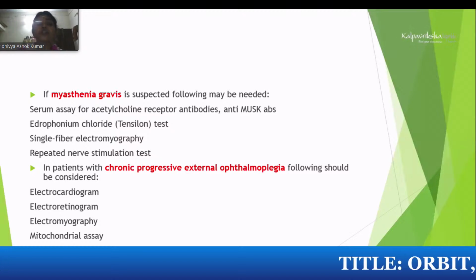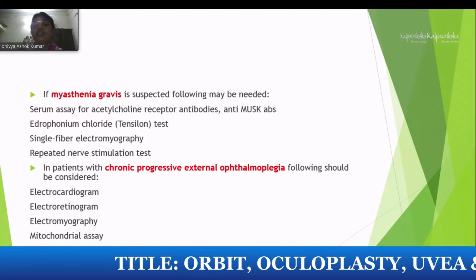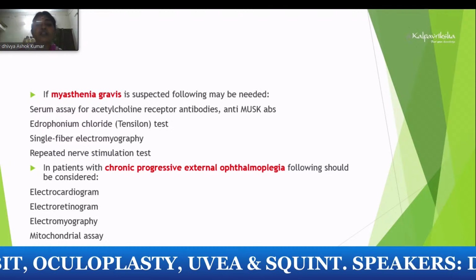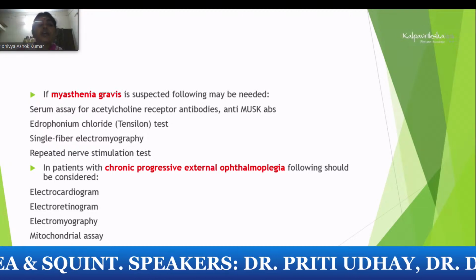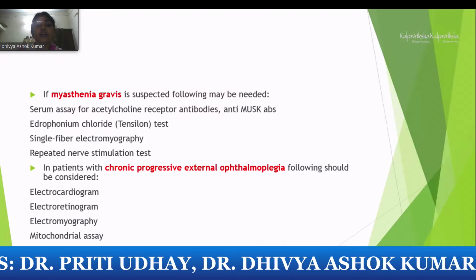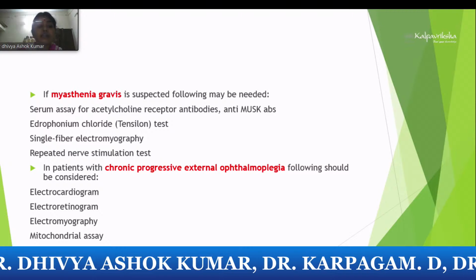In myasthenia patients, you do other evaluation, like the antibody for the acetylcholine receptors, because it's an autoimmune disease with antibodies against the receptors, which prevent the muscle from contracting, and anti-MuSK antibodies. You can do the edrophonium test. You have to do a single fiber electromyography or repetitive nerve stimulation to look for the decremental response in myasthenia.